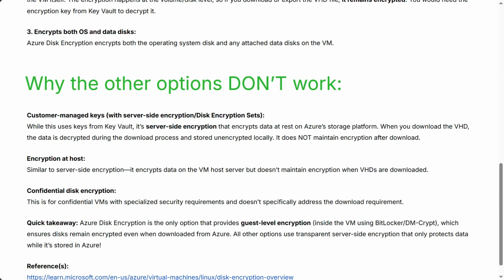Quick takeaway. Azure Disk Encryption is the only option that provides guest-level encryption inside the VM using BitLocker or DMCrypt, which ensures disks remain encrypted even when downloaded from Azure. All other options use transparent server-side encryption that only protects data while it's stored in Azure.